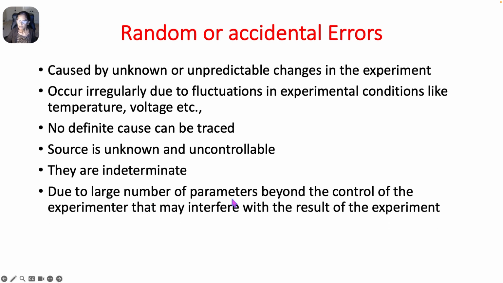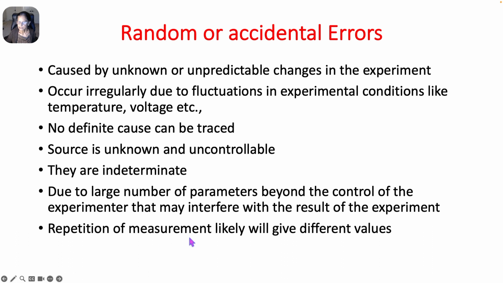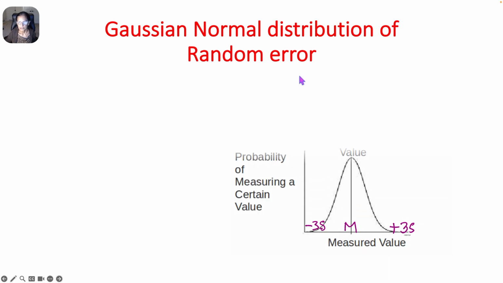This happens due to a large number of parameters that are beyond the control of the experimenter that may interfere with the result of the experiment. Repetition of the measurement will likely give different values. Let's see the Gaussian normal distribution of random error.